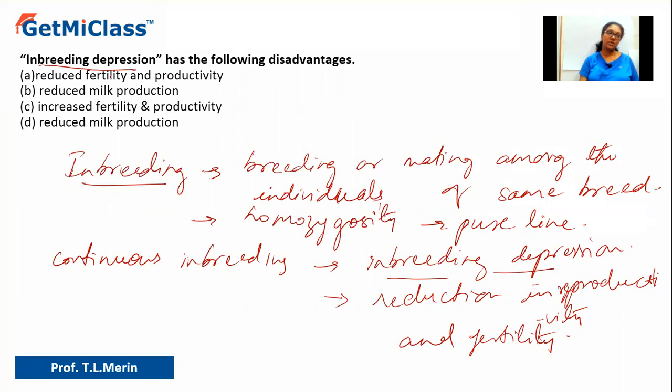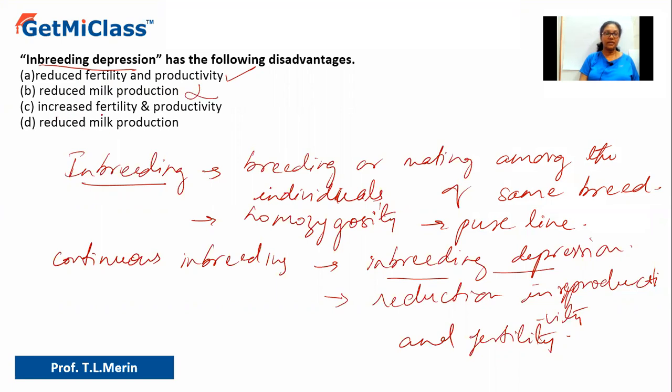So let us see. Option A says reduce fertility and productivity. Yes, that is absolutely correct. Option B says reduce milk production. Of course, it will have reduced milk production, but even the fertility will be reduced. So we will consider A as the better answer compared to B, so we will rule it out.